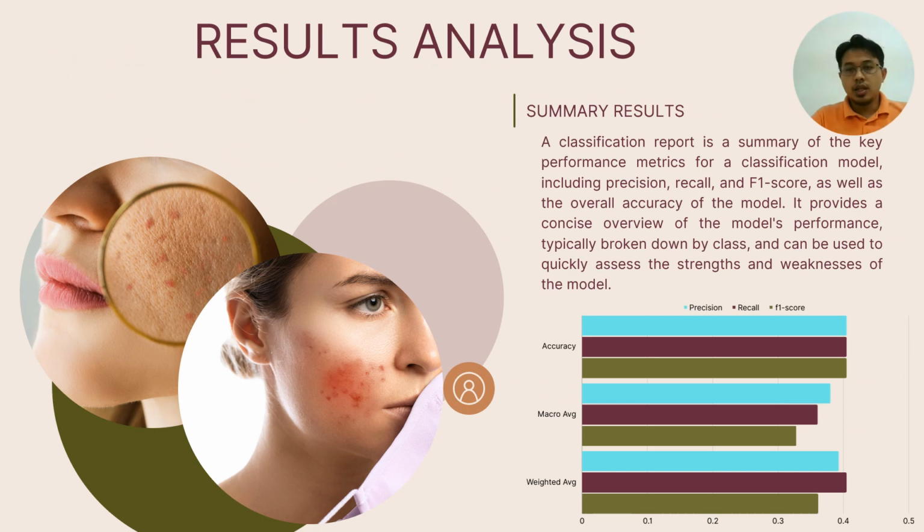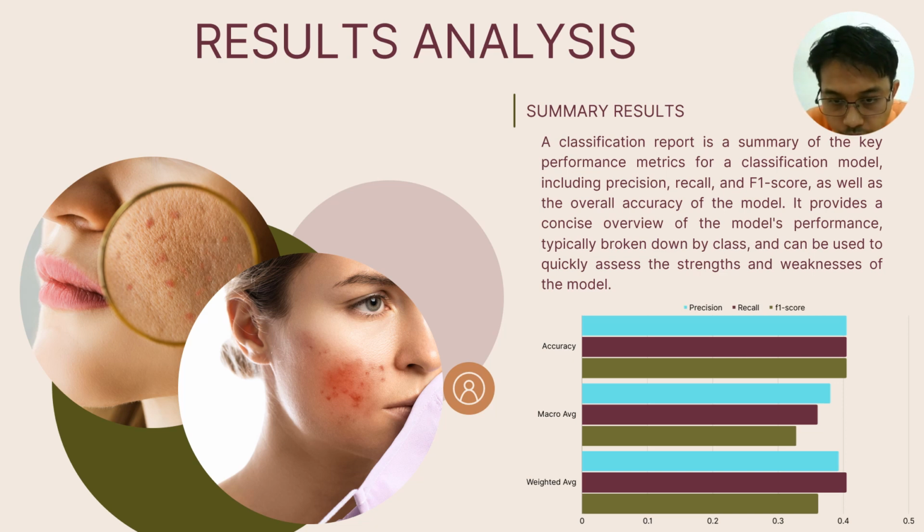Result analysis. If we look at the graph, blue shows precision, brown is recall, and green is F1 score. These generate the same accuracy but differ in weighted average. On the graph, the accuracy starts at 0.4.